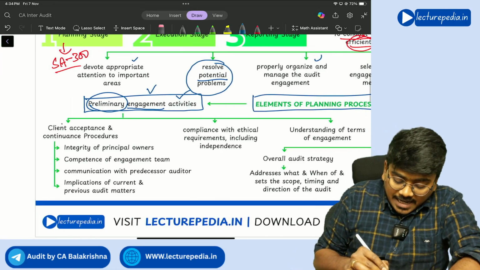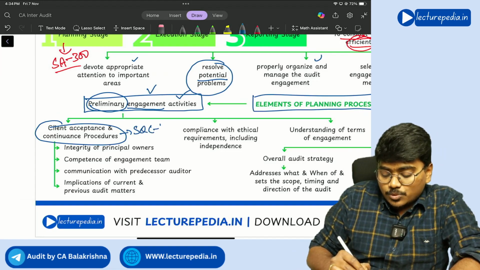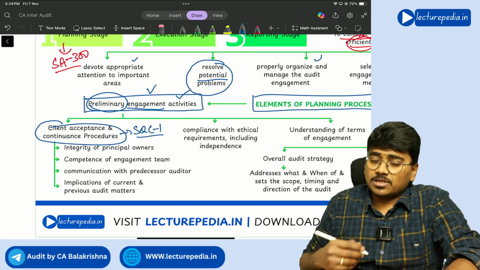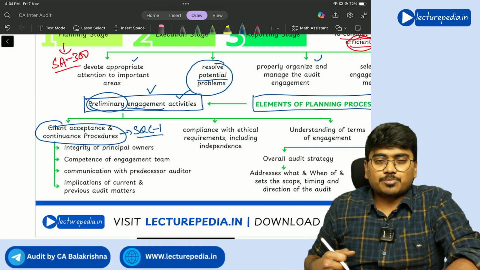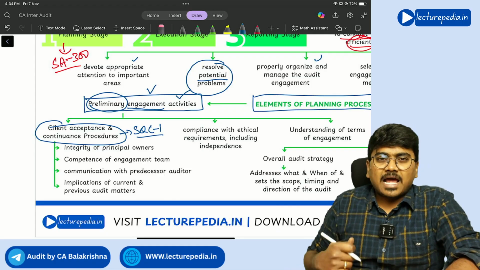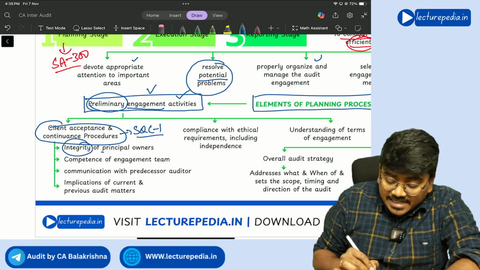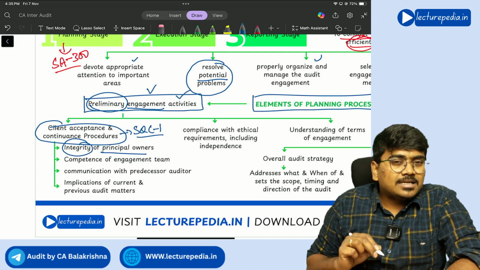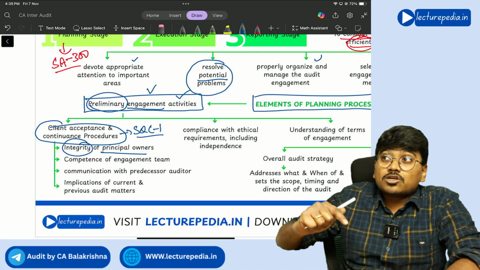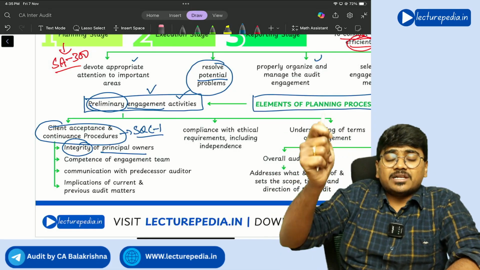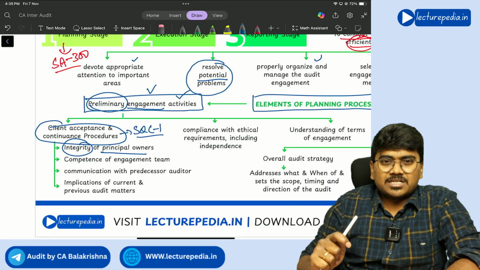See, client acceptance and continuance procedures as per SQC 1, Standard on Quality Control. There we will discuss in depth about them. So what will these procedures include? First of all, verifying integrity of principal owners. Here they are speaking not about the integrity of the auditor, but the integrity of the client. Does the client have integrity, or is the client involved in any money laundering activities?